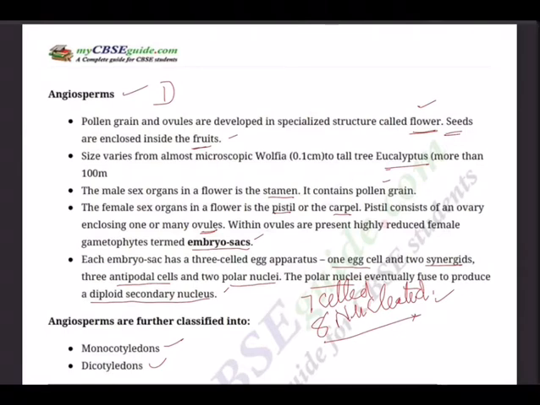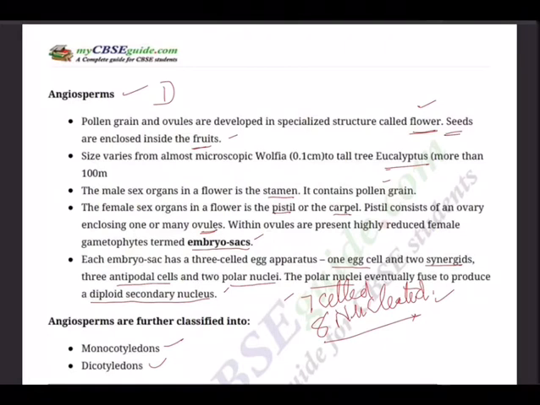Pollen grains or microspores reach the stigmatic surface found at the tip of the carpel or megasporophyll. They germinate on the stigma, and the resulting pollen tubes grow through the tissues of the stigma and style to each of the ovules. Here I must make you recollect our experiment number 1 in the practicals. Germination of pollen tube, remember? So there will be an experiment also related to this, how the pollen tube grows.